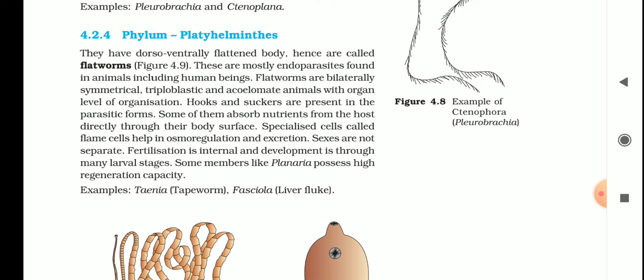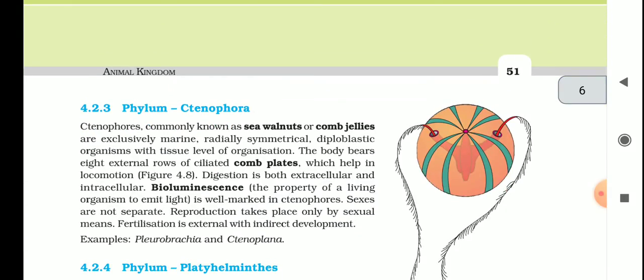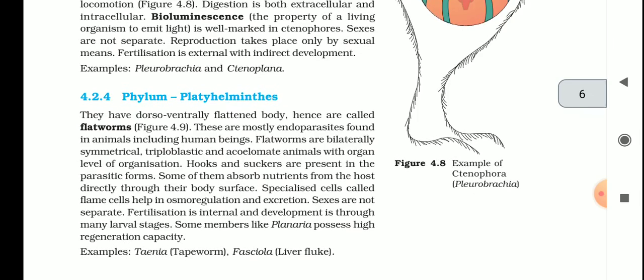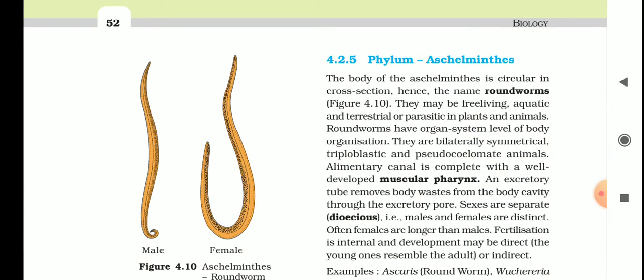These are called flatworms, and the members of the Platyhelminths include Taenia solium and Fasciola hepatica, and in Ctenophora, comb jellies. Ctenophora members are called comb jellies and they show bioluminescence, meaning they emit light. So the next phylum is Aschelminths.